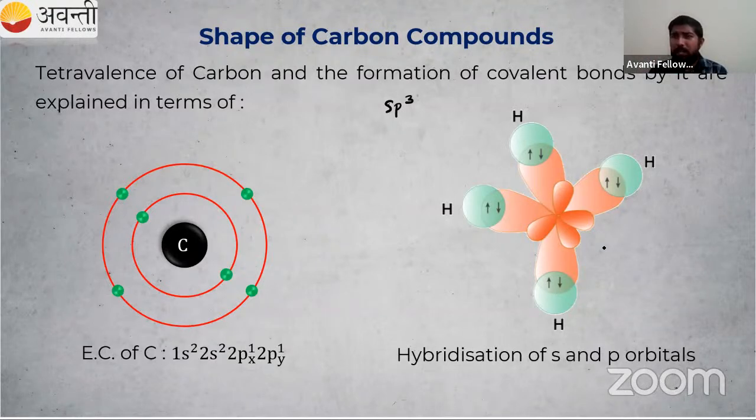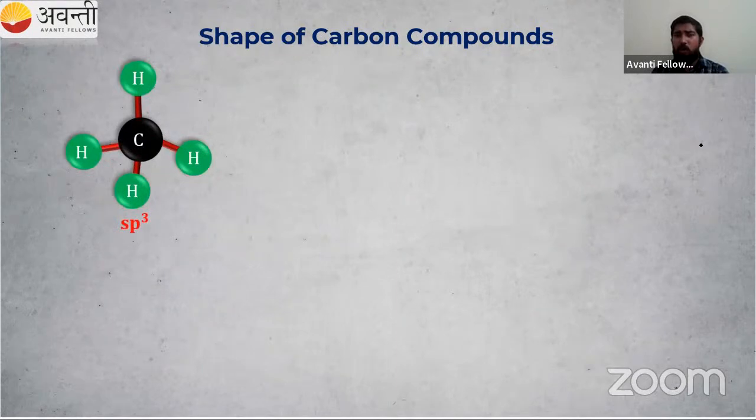Then can anyone tell me, what is the geometry of CH4? We have studied this in the chemical bonding chapter. Anyone in the chat box, what is the geometry of CH4? Otherwise I will tell you the answer. You have already studied it, so take your time and tell me the answer in the chat box. CH4 methane, what is the geometry? It is sp3 hybridization, and that is the shape of carbon compounds.